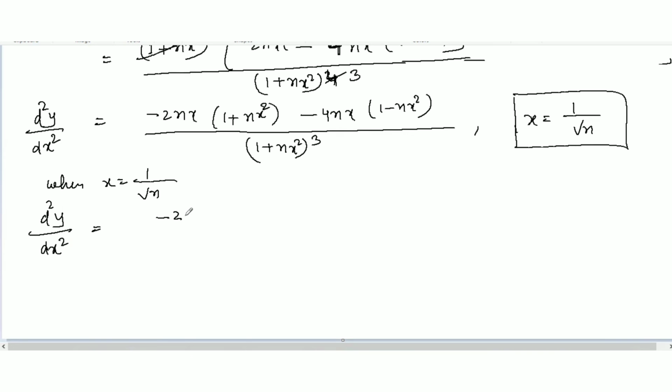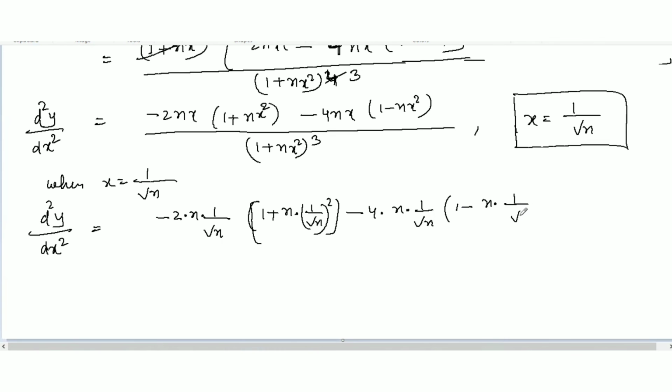So minus 2 times n, and in place of x, I'm going to substitute 1 over root n, then 1 plus n, 1 over square root of n whole square will be there, and then minus 4 times n times 1 over square root of n, and 1 minus n times 1 over square root of n whole square. Okay, wherever x, just substitute 1 over square root of n.